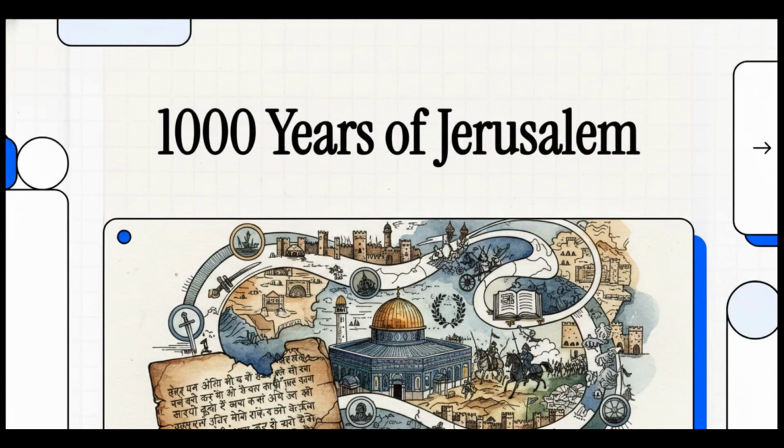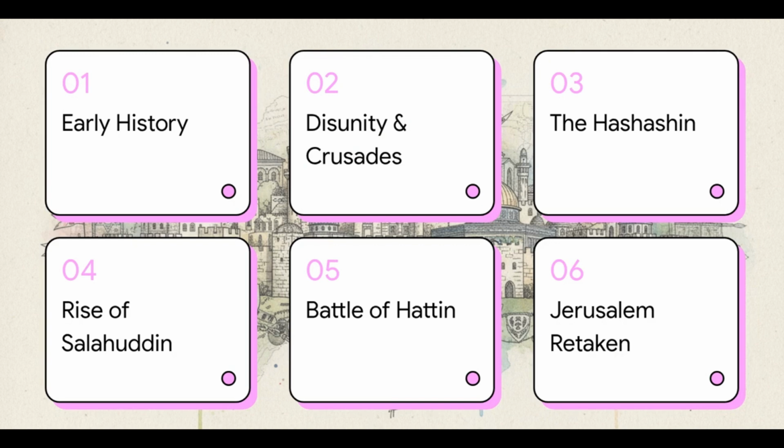Welcome, everyone. Today, we're doing an impartial breakdown of a deeply detailed historical source, originally presented in Hindi and Urdu, that chronicles a millennium of conflict, conquest, and reconquest over one of the most revered cities on Earth, Jerusalem. We're going to unpack the fascinating narratives, the legendary figures, and the repeating cycles of history presented right in this account. Okay, let's dive into this.